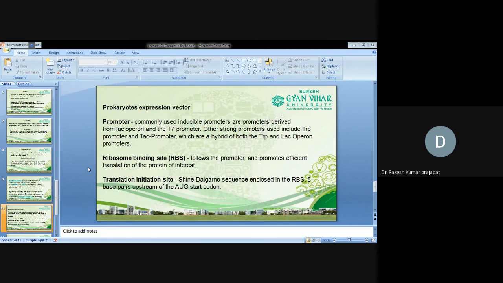So a prokaryotic expression vector contains a promoter, ribosome binding site, and translation initiation site. Commonly used inducible promoters are those derived from the lac operon and T7 promoters. Other strong promoters used include the trp promoter and tac promoter, which is a hybrid of both the trp and lac operon promoters. Ribosome binding sites follow the promoters and promote efficient translation of the protein of interest. Then the translation initiation site, the Shine-Dalgarno sequence.